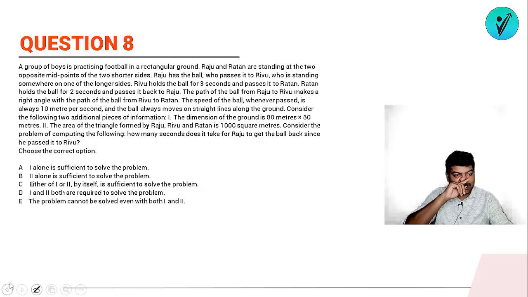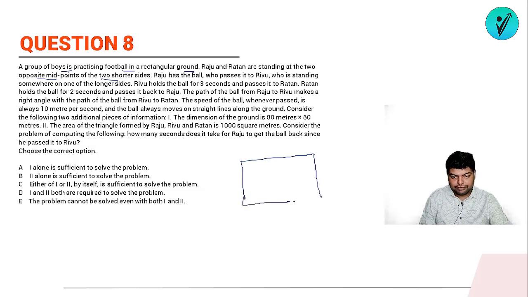So we have question number 8. A group of boys is practicing football in a rectangular ground. Raju and Ratan are standing at the two opposite midpoints of the two shorter sides. Okay, so let's draw a rectangular field first of all. ठीक है. So Raju and Ratan, so I am just writing R, A, T. So Raju and Ratan are standing on the opposite midpoints of the two shorter sides.